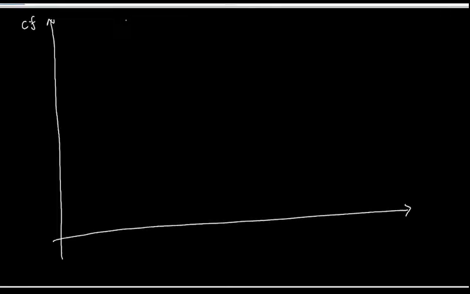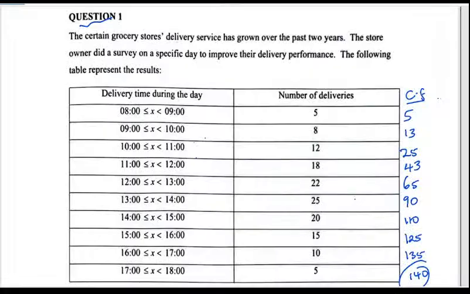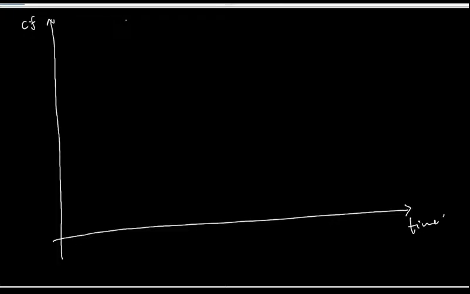This is our cumulative, and then we can have the time in this format. We know that the deliveries started at 8, so we can have this as 8.